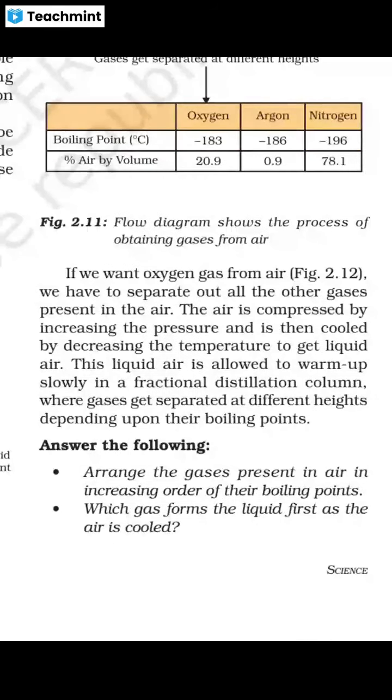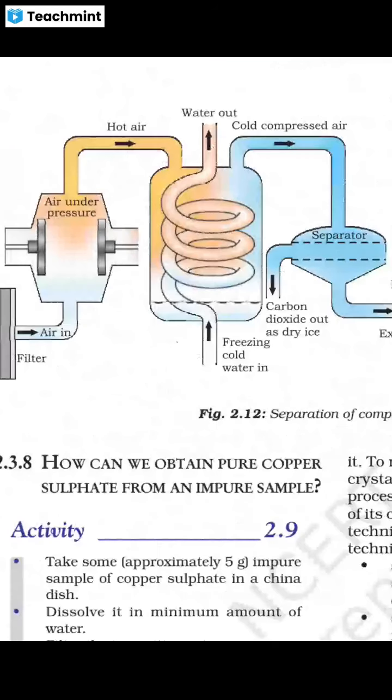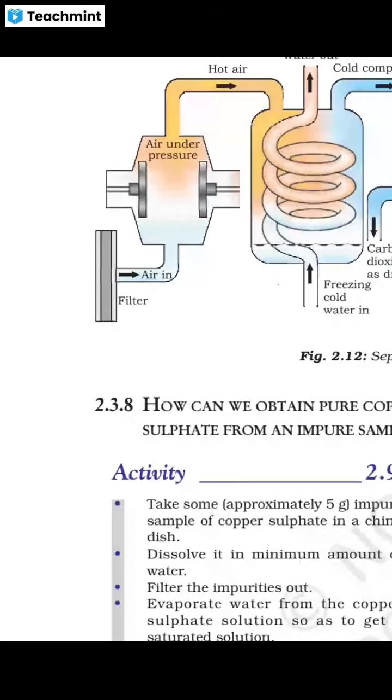If we want oxygen from air, we have to separate out all the other gases present in the air. The air is compressed by increasing the pressure and is then cooled by decreasing the temperature to get liquid air. This liquid air is allowed to warm up slowly in the fractional distillation column, where gases get separated at different heights depending upon their boiling points. So, as I have told you, it's not an easy process.